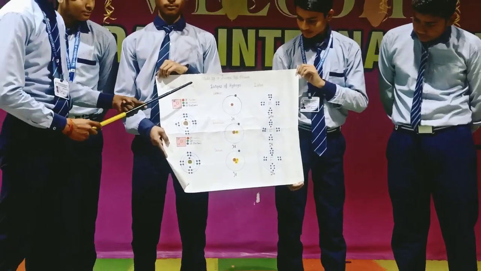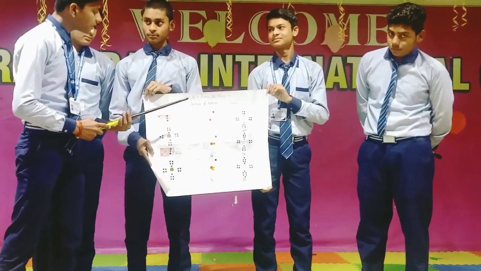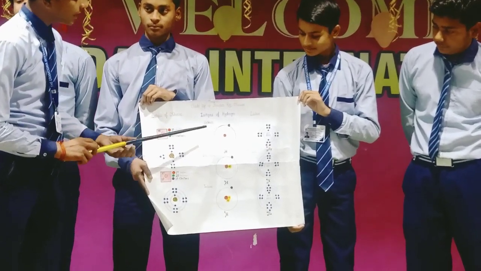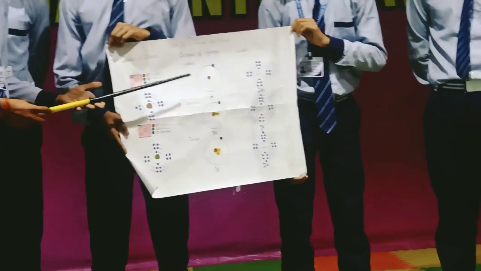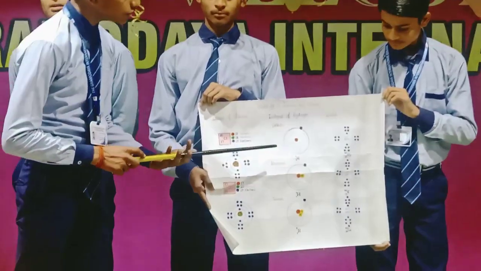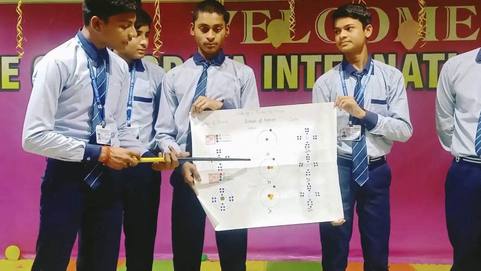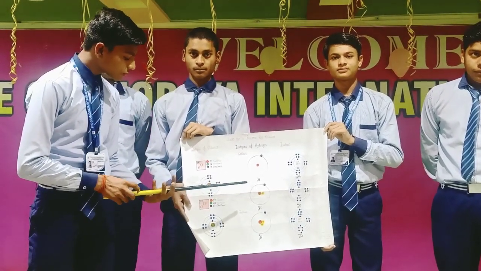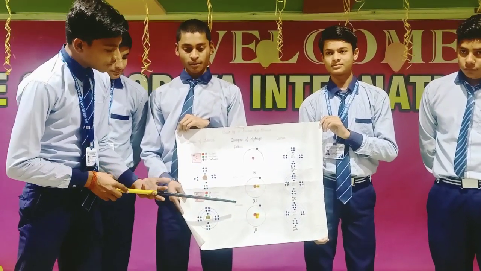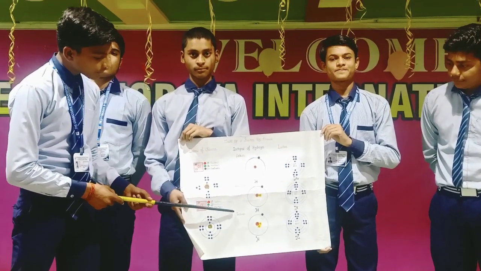The first isotope of hydrogen is protium. Protium is an ordinary isotope, and its symbol is 1H1. And second is deuterium. It is called heavy hydrogen, and its symbol is 2H1, and its special symbol is D. And third is tritium. Tritium is an isotope of hydrogen which is radioactive, and its symbol is 3H1, and its special symbol is T.